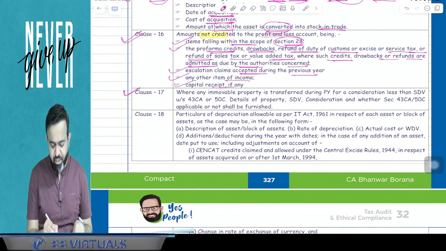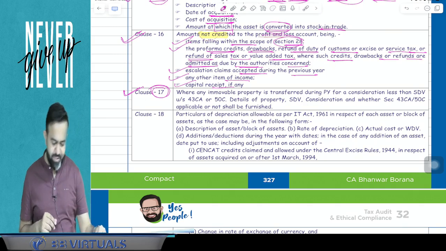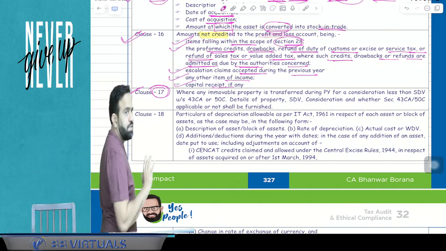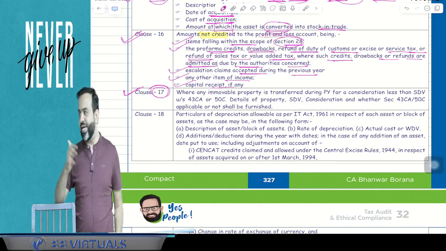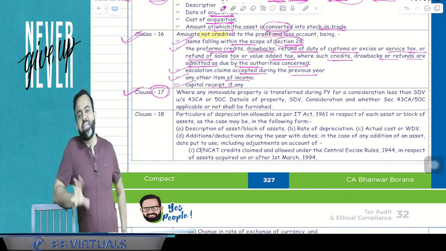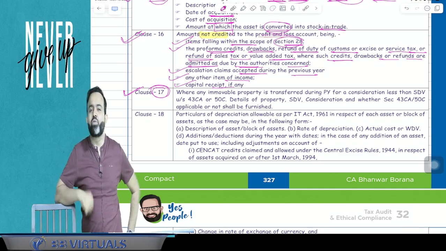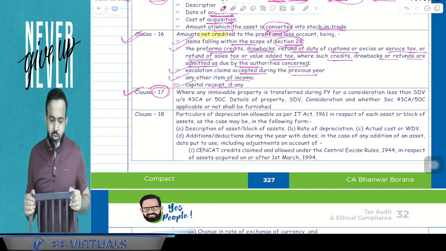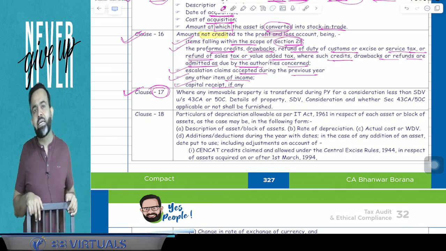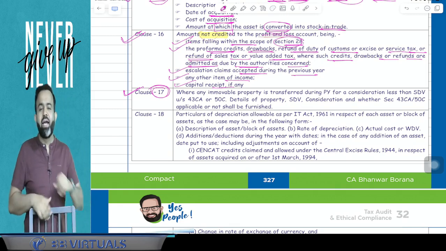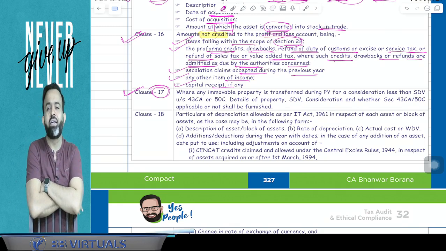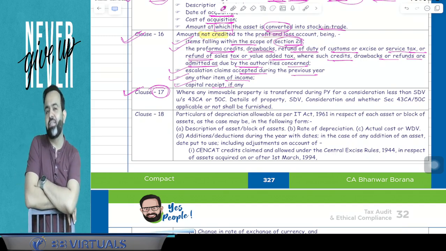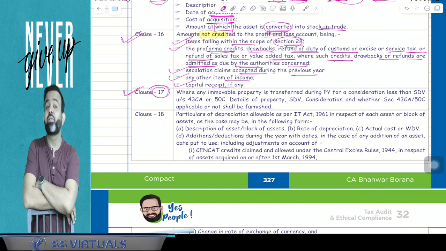Now guys, clause number 17 you can remember by stamp duty value, SDV, and 17. Clause number 17 is related to the SDV. You know that we have discussed two sections: one was section 43CA and one was section 50C in the capital gain. So if you remember, section 50C says that if any assessee transfers the capital asset, and 43CA says that if the assessee transfers the stock in trade, and that is immovable property, and if your sale consideration is lower than SDV and SDV is more than 110% of sale consideration, then SDV will be treated as your full value of consideration.